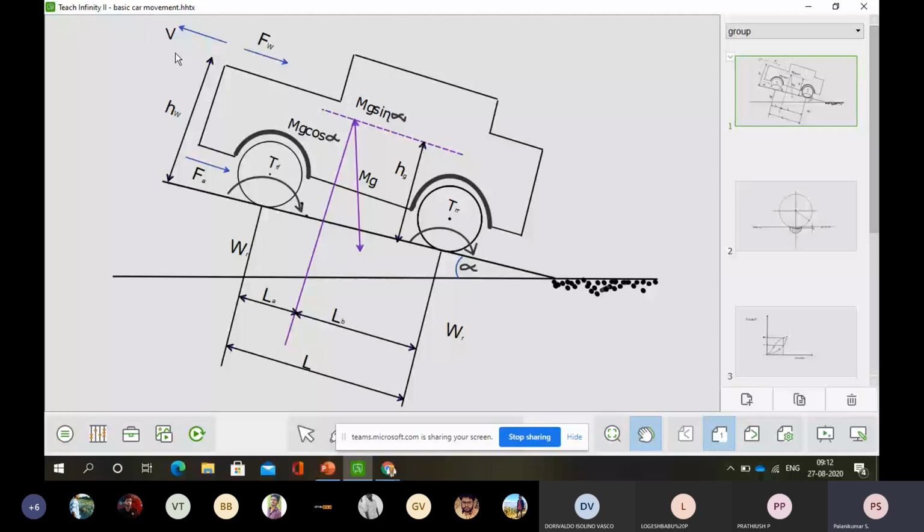Whether there is an acceleration happening or not, because of this velocity with respect to time, is purely decided by the external forces. That is called resistance, rolling resistance. So there are three kinds of resistance. That is rolling resistance, which is offered especially in the tire. Okay, so rolling resistance and the aerodynamic dragging.